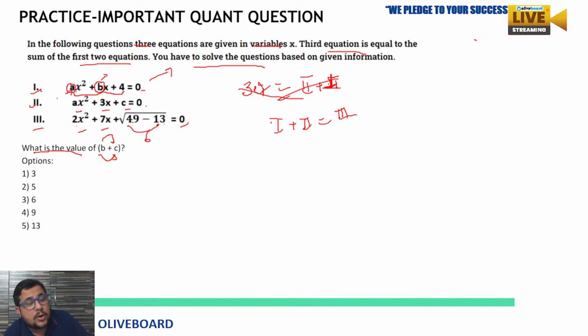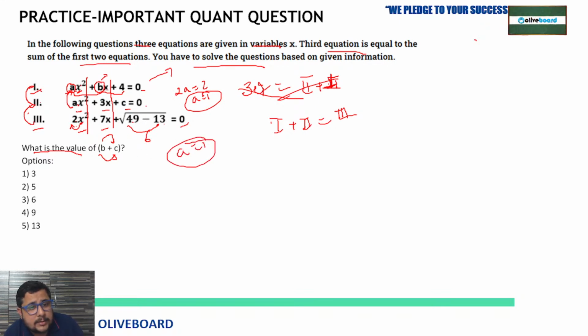Now we need to use the condition given here: the sum of the first and second equation is equal to the third. So we will go place to place, because it will be followed for place only. We will compare x square terms with x square only. So just add the first and second: the coefficient of x square is a plus a, 2a, equal to 2, so 2a equal to 2, and the value of a is going to be 1. Clear? Now you have the value of a.